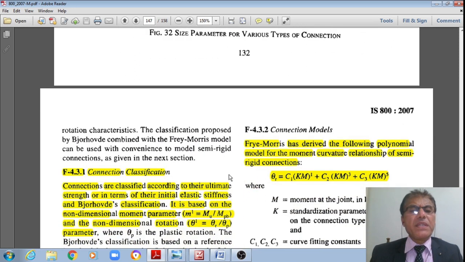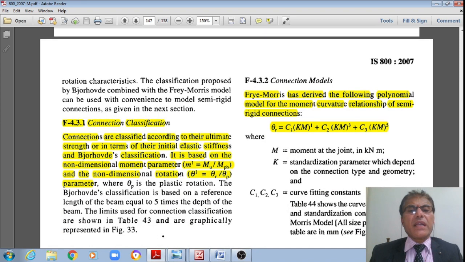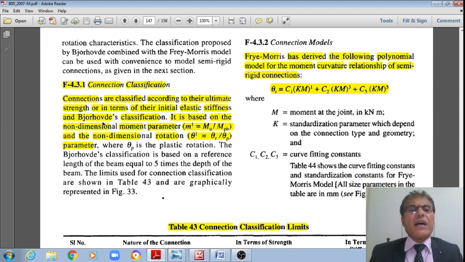Now once we examine this, let us also see the connection classification, student. These are as per the Zohode classification. Here the movement parameter m prime is equal to Mu divided by Mpb, where Mu is the ultimate movement of the section, and Mpb is the plastic movement of the given beam. And also another non-dimensional rotational parameter, theta prime, is equal to theta r, the actual rotation, divided by theta p, the plastic rotation.